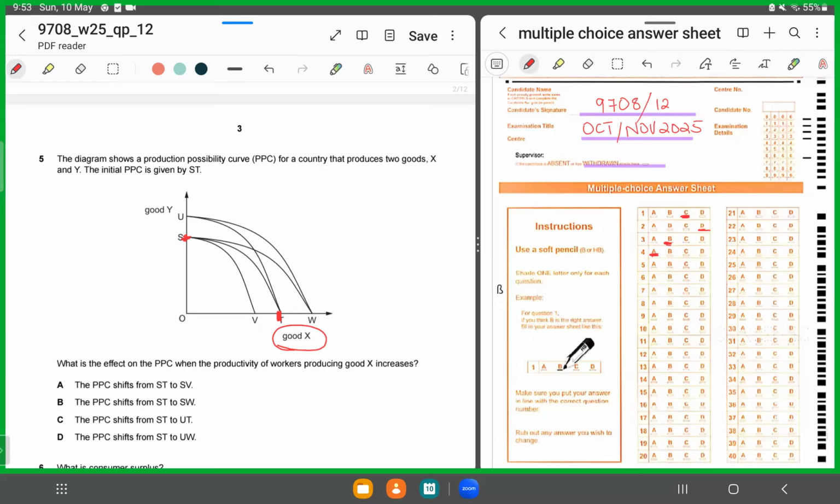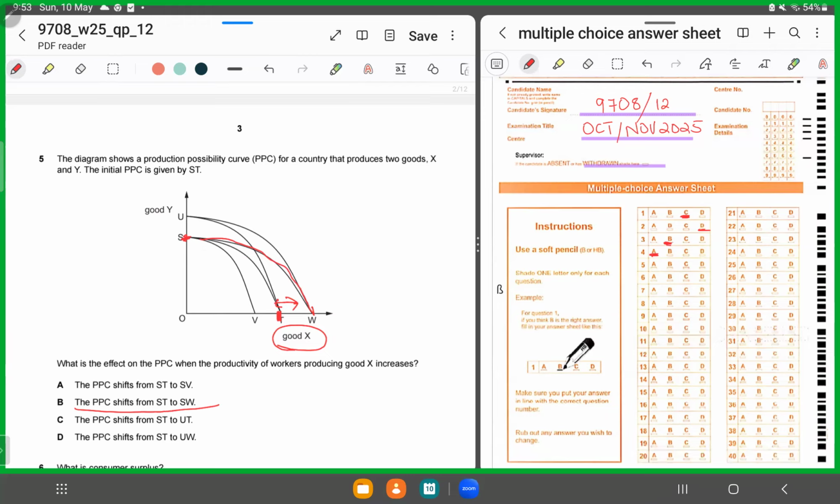This means now they will be producing more of X, since only the productivity of workers producing good X has risen. So the output of good X should increase. As a result, the PPC would now shift from ST to SW. This should be the increase.